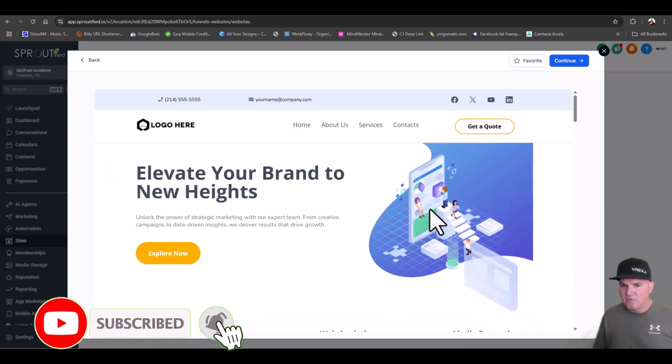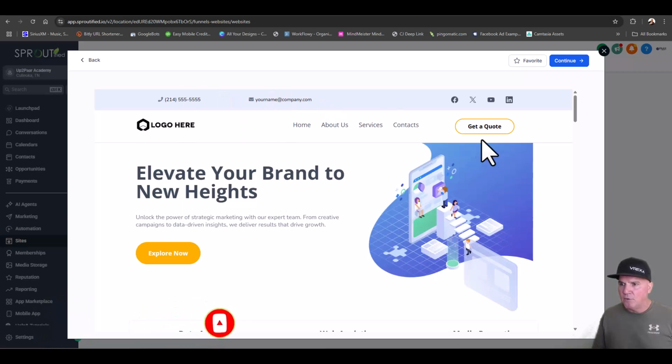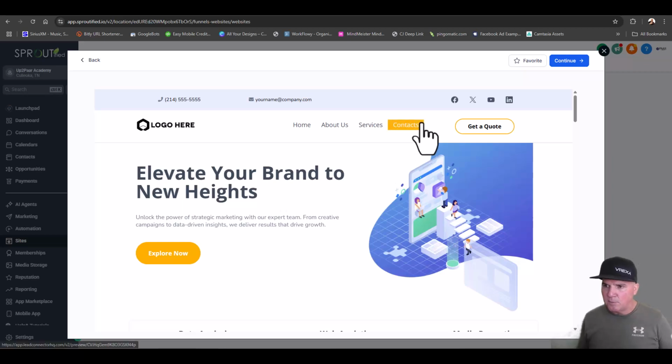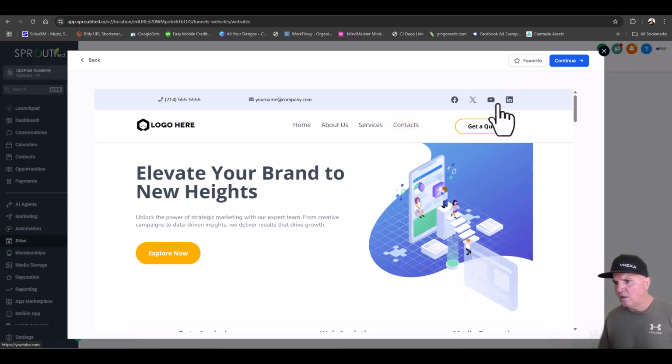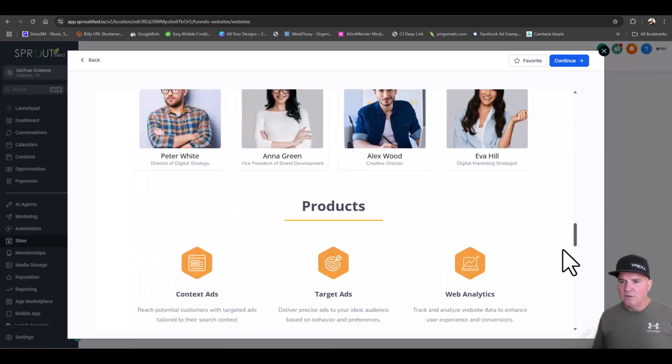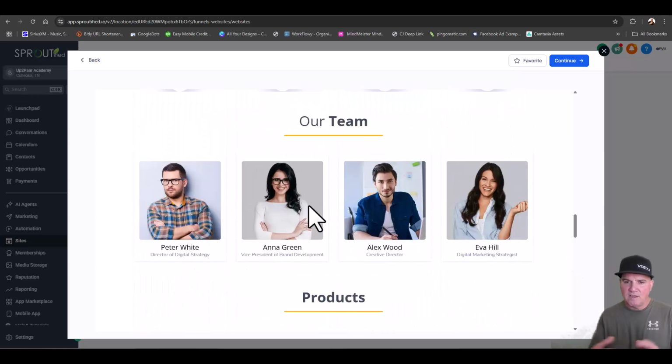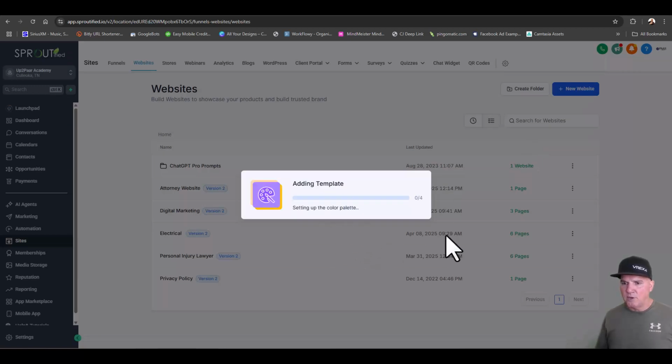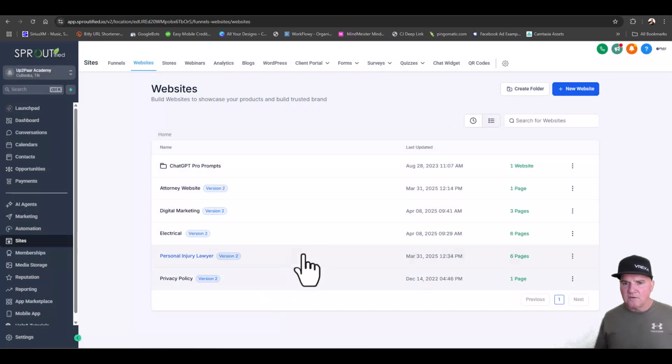So here's the website, Elevate Your Brand. You just put your logo, email, and phone number. Put a Gmail in there, it doesn't matter. You don't need a bunch of social media links. I would set up a LinkedIn if you have time, but don't sweat it. In your team section, just take that out of there. I'll show you how to do that. So let's go in. We'll build this website super quick. It's almost done, and then we'll do a little bit of customizing to it.